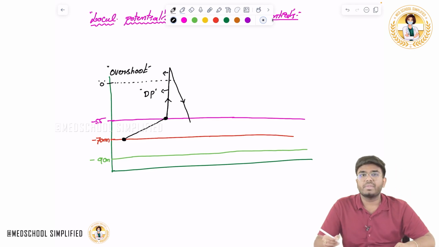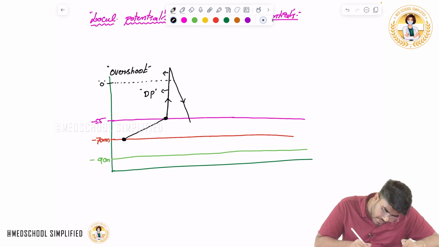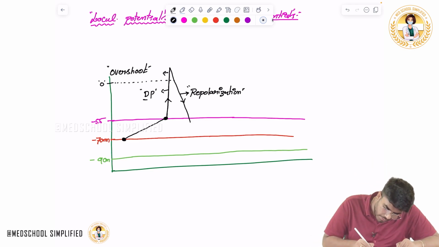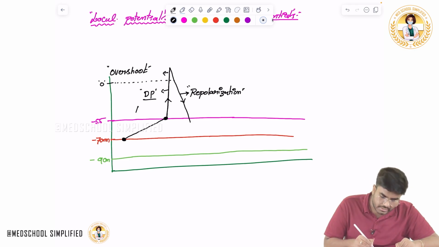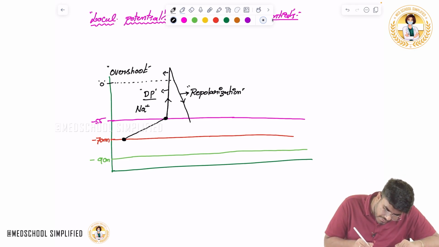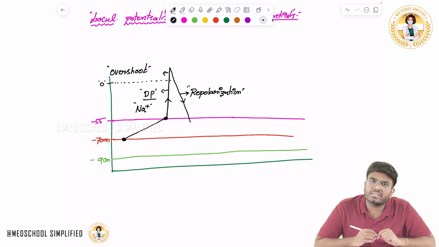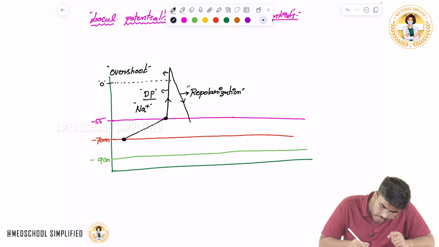This phase where it is coming down is called repolarization. Depolarization is due to sodium influx via the voltage gated sodium channels. Repolarization is due to potassium efflux.